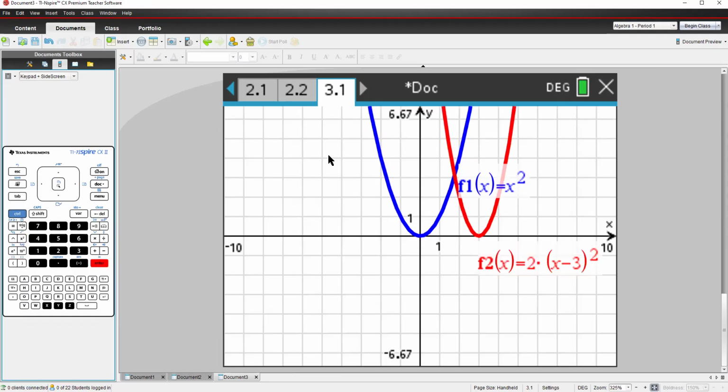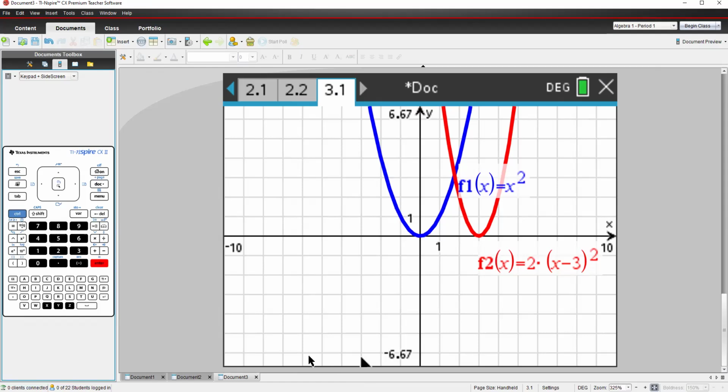Now, if you know your transformations, you know the minus 3 is going to cause the whole graph to shift to the right 3 units. And you know that multiplying the whole function by 2 is going to make it narrower. So we're looking for the student who says it gets shifted to the right 1, 2, 3 units. And you can clearly see that the red function, g of x, is narrower than the blue function.